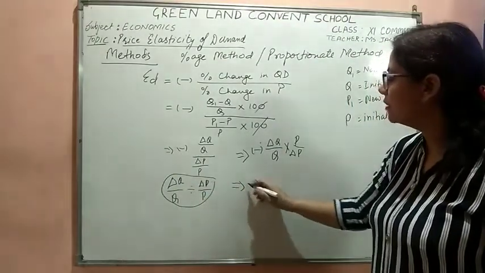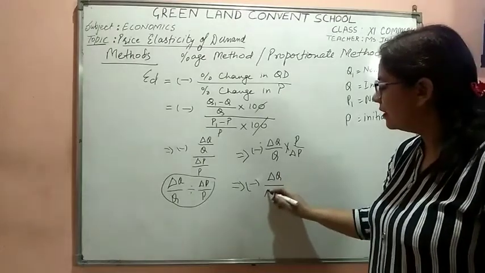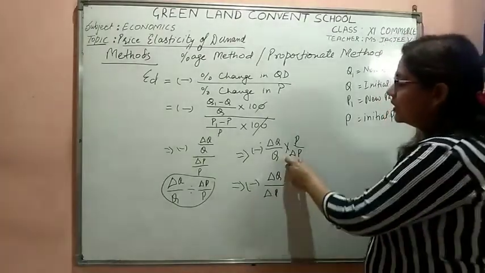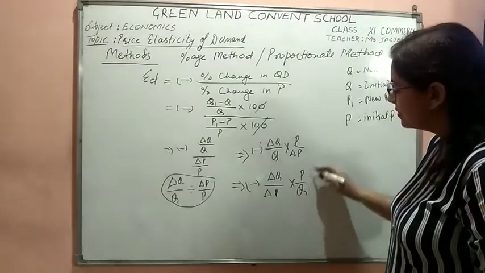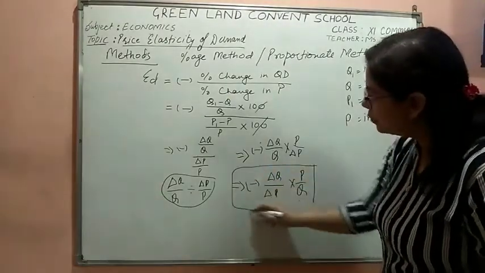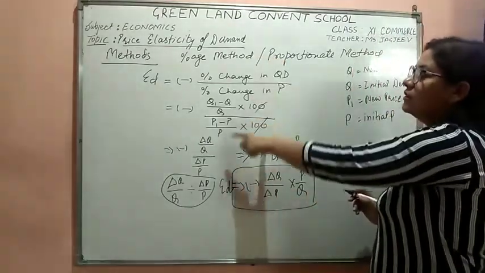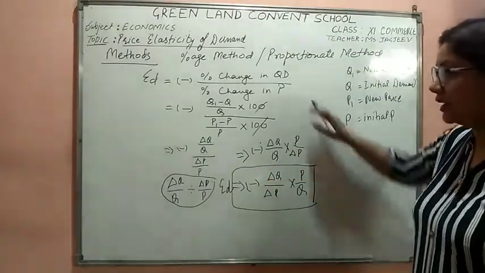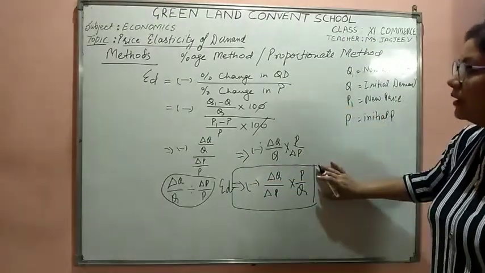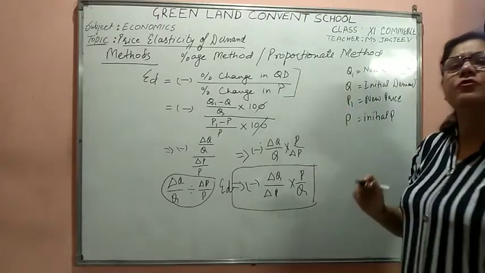Fine. So how would we derive the formula? Delta Q over delta P, we are just putting the deltas together, and P over Q. So this is the final formula to calculate ED by the proportionate method. But all these formulas are of equal importance. This is the final formula, but which formula you use depends on the question.